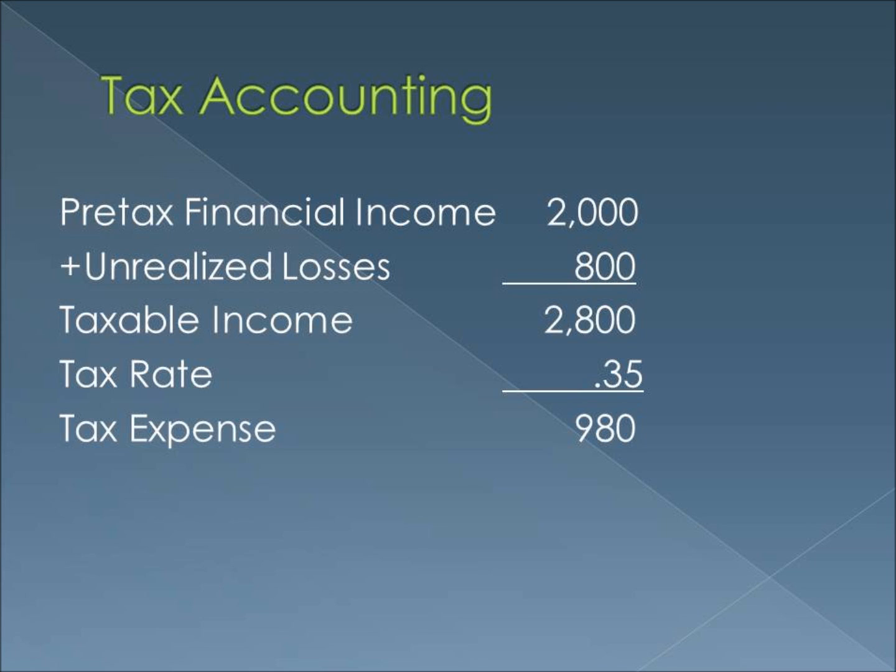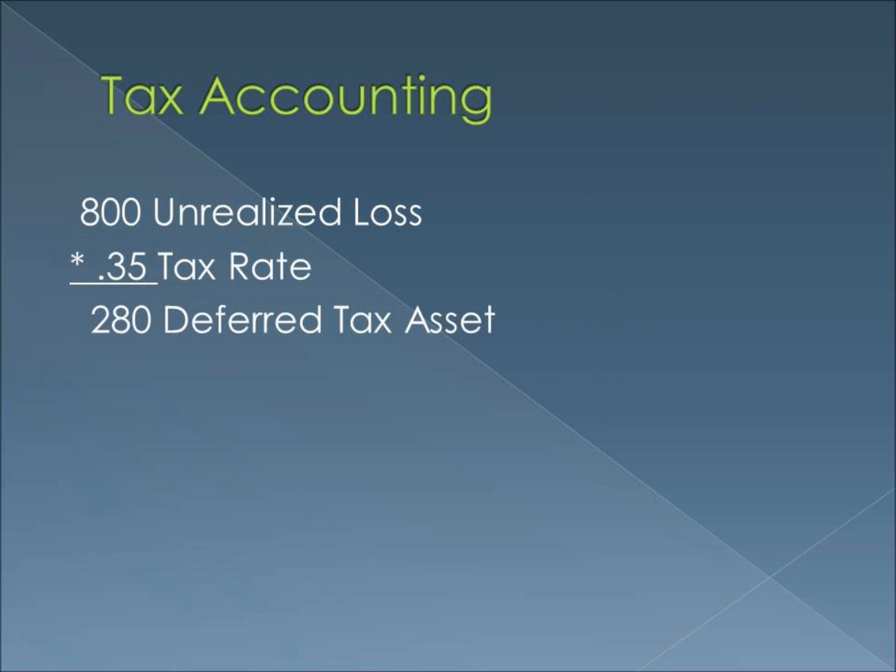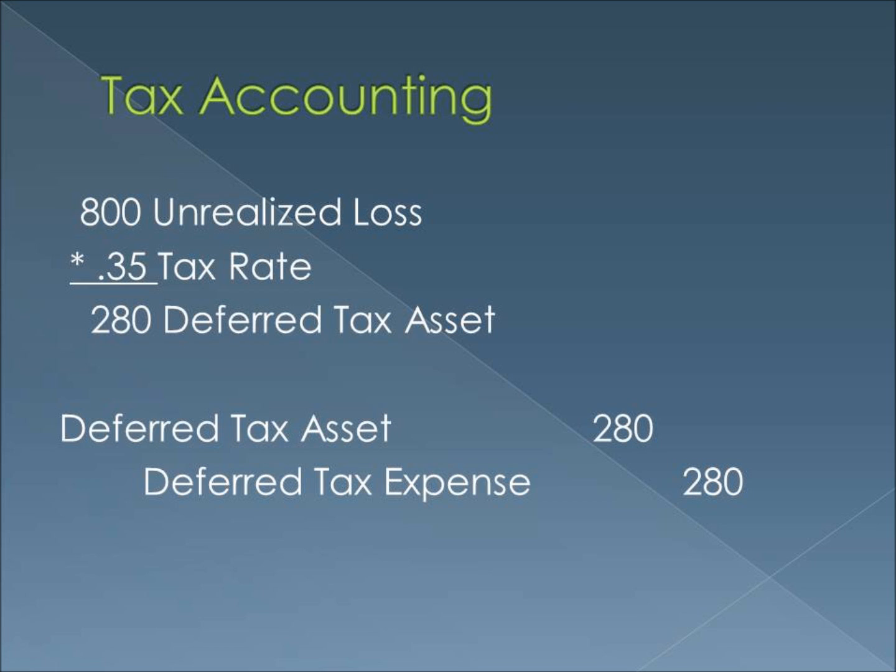Unrealized losses are added to the pre-tax financial income to reach taxable income. Using the tax rate, we see the current tax expense is $980. The $800 unrealized loss creates a deferred tax asset because the loss cannot offset taxable income this year, but will in the future when the asset is sold. This is the journal entry to record the deferred tax asset.